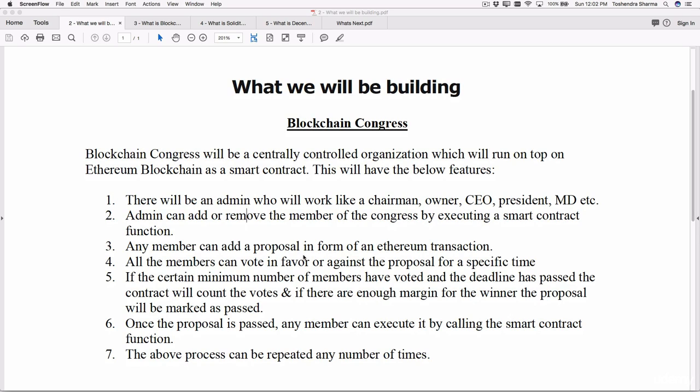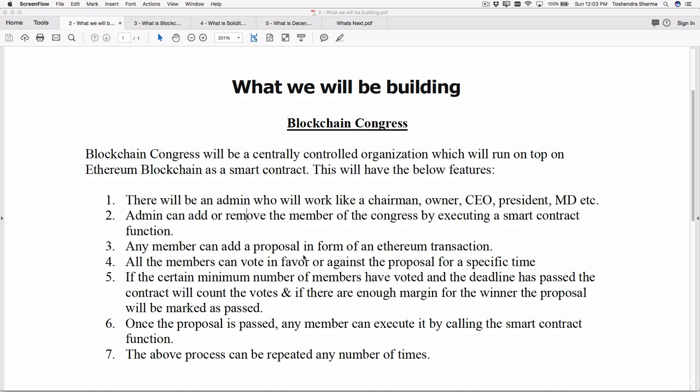Here there will be one administrator who will take the responsibility of adding and removing members from the congress. Once a member has been added, that particular member or any of the available members can send or submit a proposal in the form of Ethereum transactions. An Ethereum transaction can be anything: either changing the membership of the admin, or sending ether to someone else. Then members can vote either in favor of or against the proposal for a certain specific time.